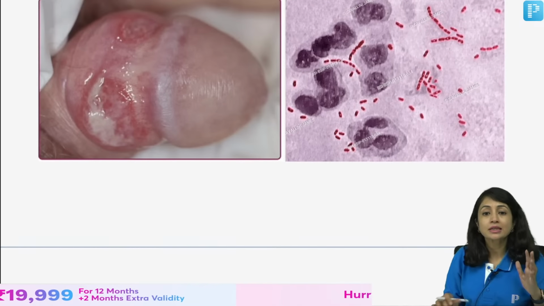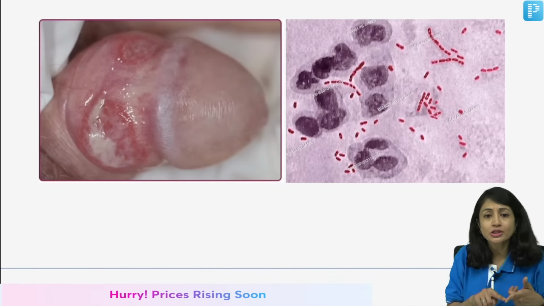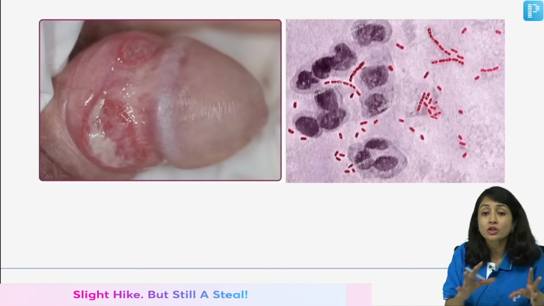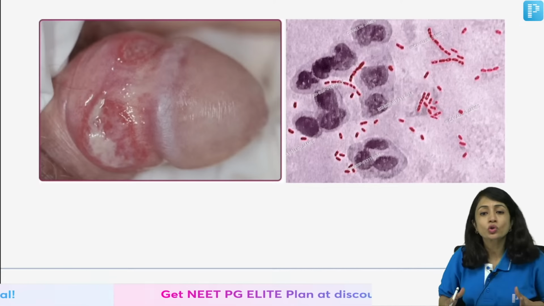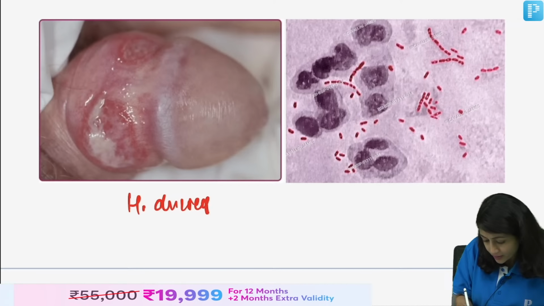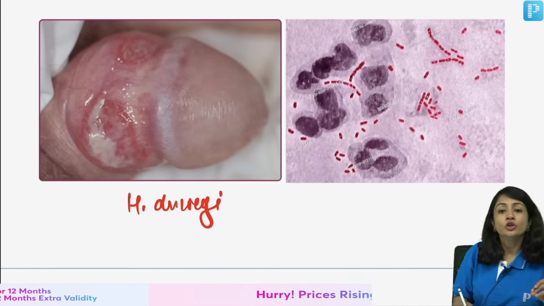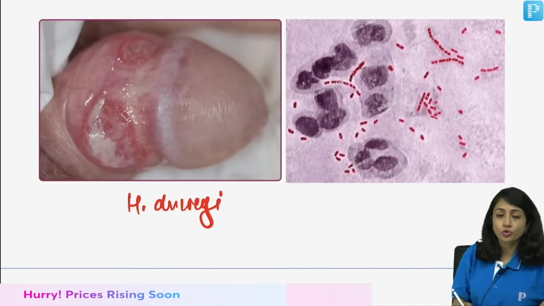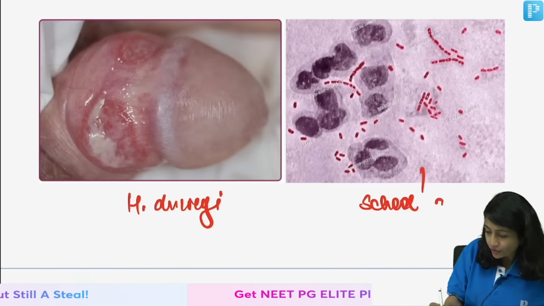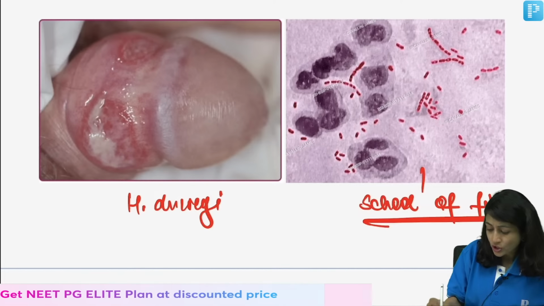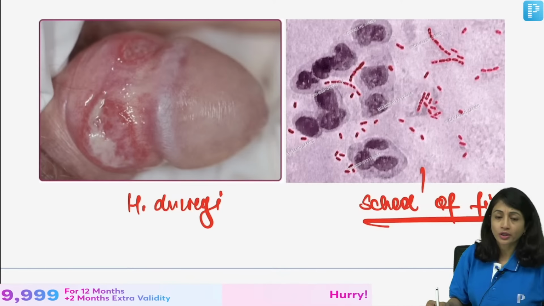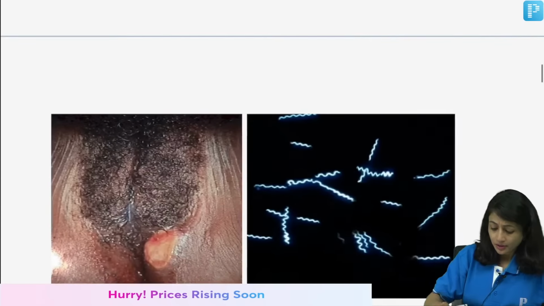So, what is this? This is my chancroid. Multiple lesions, painful lesions, undermined edges with necrotic slough on top. It does not have a clean base like syphilis. This is also called soft chancre. It is caused by H. ducreyi. Here you see a short contact period. You have usually unilateral buboes here. And if you do a Gram stain, you see this school of fish appearance. School of fish appearance is seen in Haemophilus ducreyi causing chancroid. Right? Clear? Moving on to the next one.